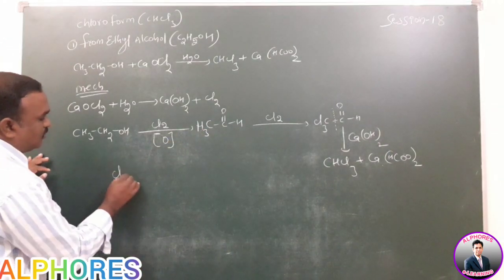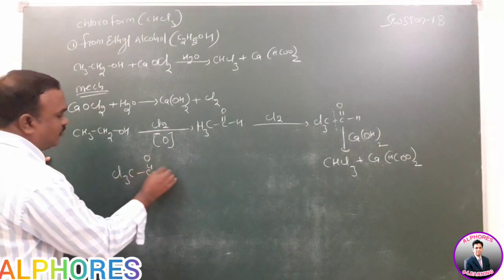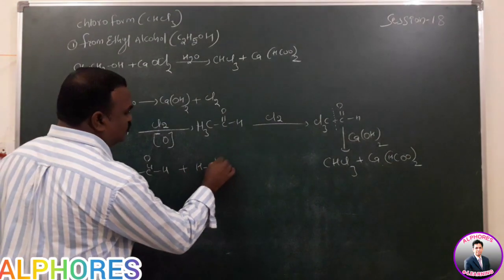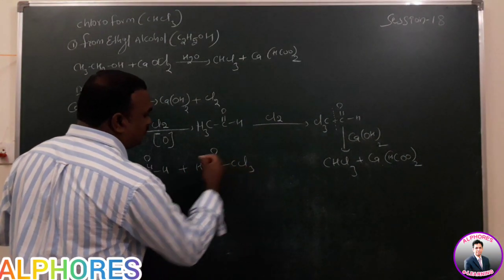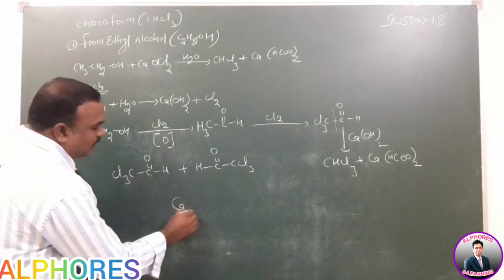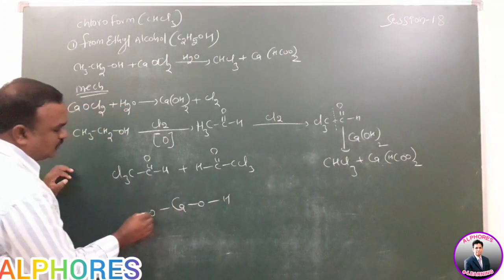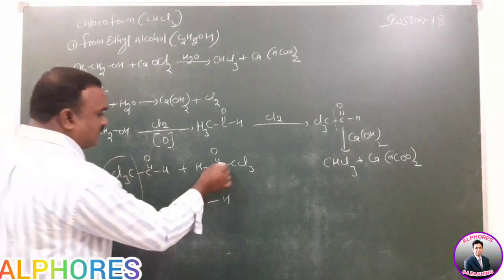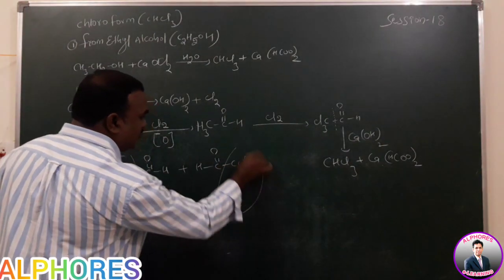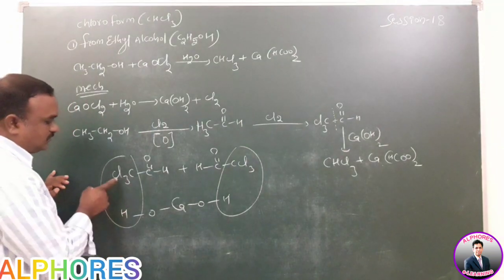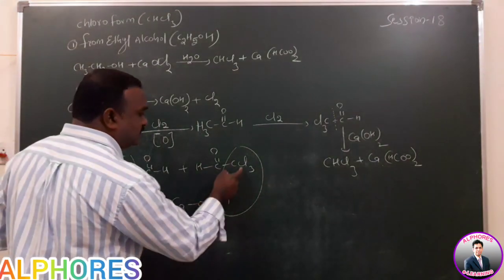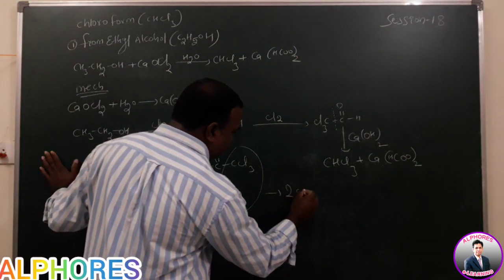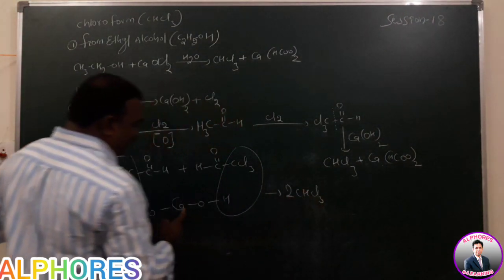If you take the last step, chloral, Cl3C double bond O, H, 2 moles we require here, with calcium hydroxide. The bond cleavage is possible like this, forming CHCl3. The remaining part: how many calciums? 1 calcium.